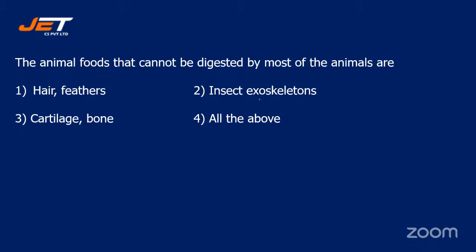The animal foods that cannot be digested by most of the animals are hair and feathers, insect endoskeletons, cartilage and bones, or all of the above. Okay, students, now let's check the correct answer. That is option number 4. All of the above is the right answer. Those who have opted for option number 4, they are correct.